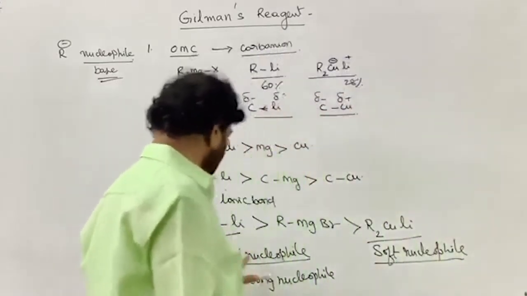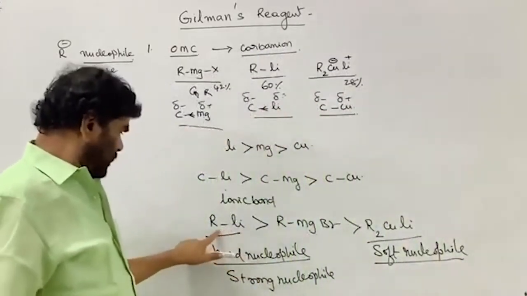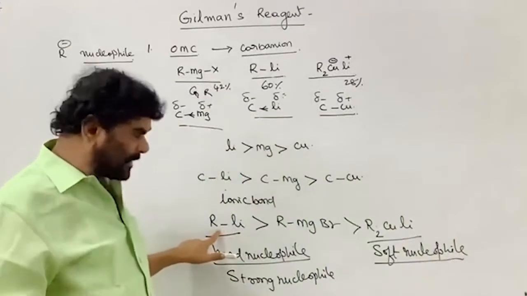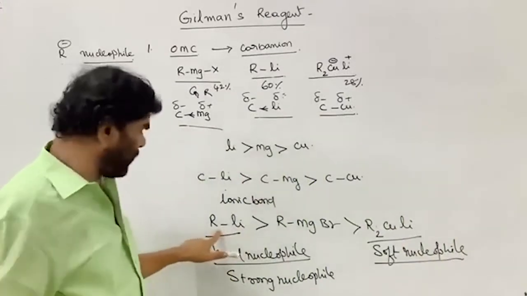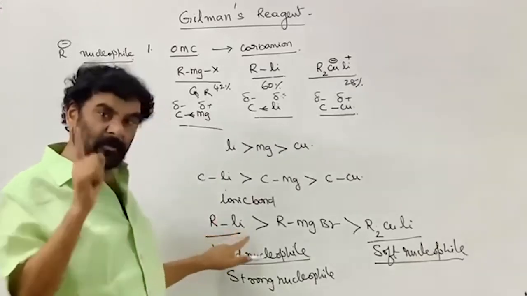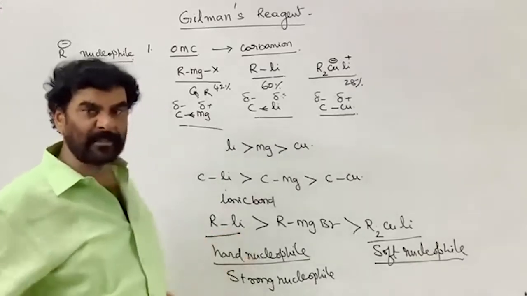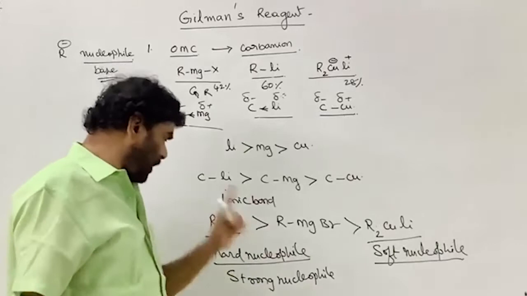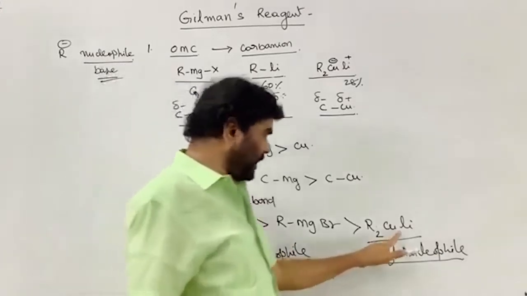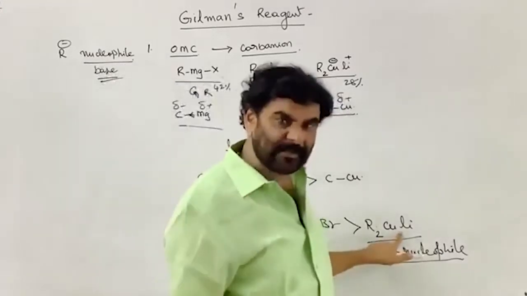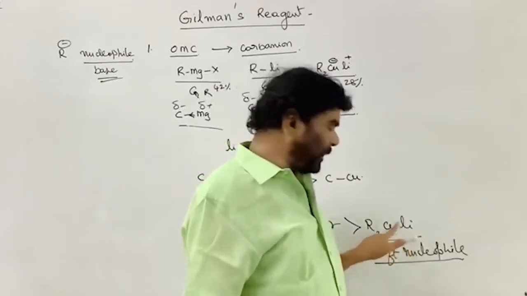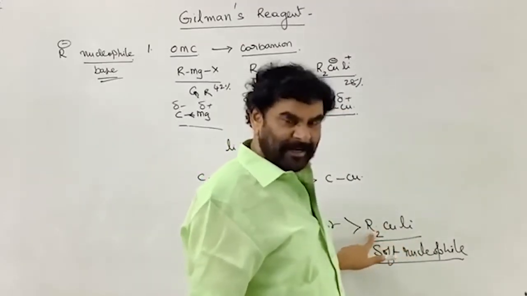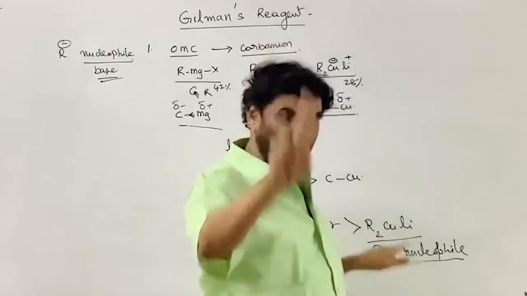If there is a hard electrophilic center and a soft electrophilic center in the given molecule, alkyl lithium goes to the hard electrophilic center, since it is a source of hard nucleophile. If there are two electrophilic centers in the given molecule, hard and soft, Gilman's reagent goes to the soft electrophilic center.